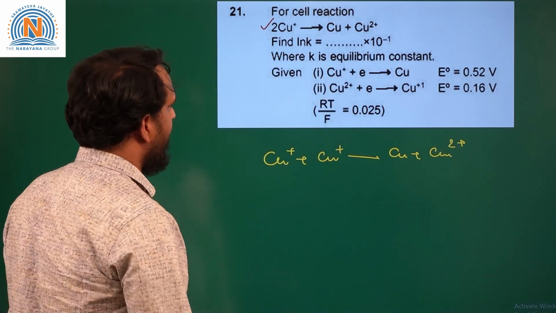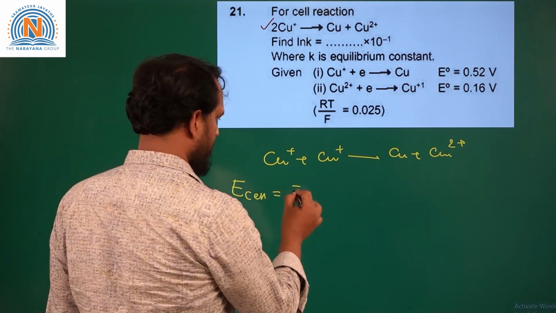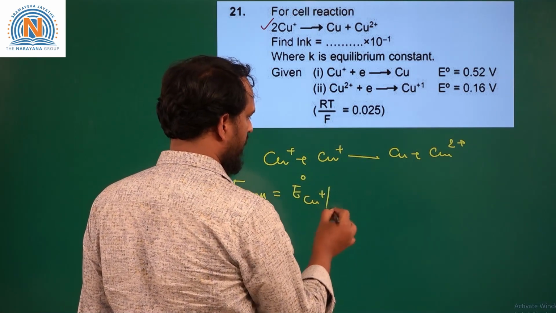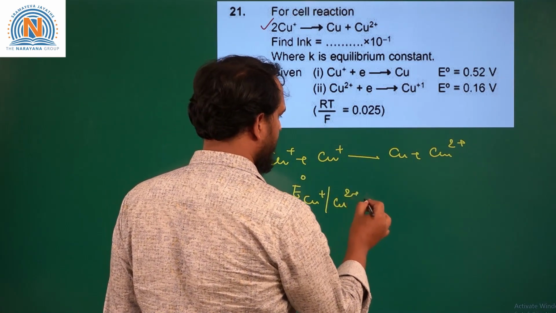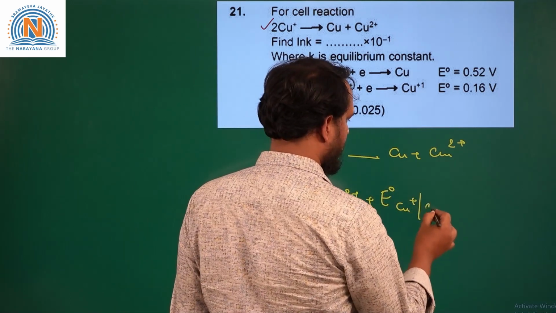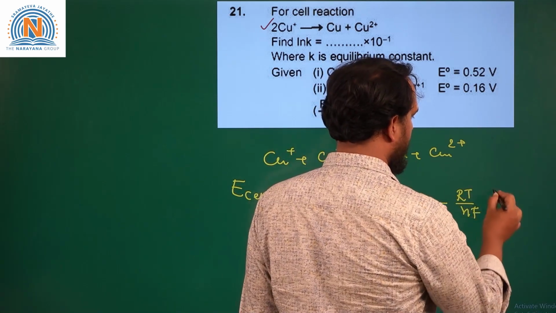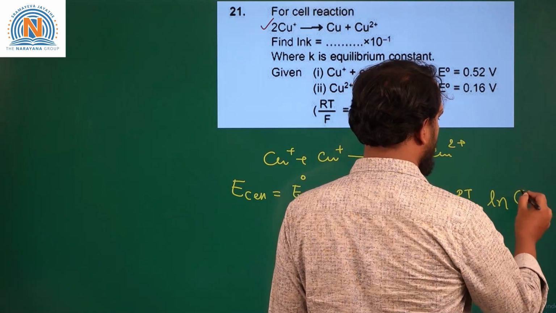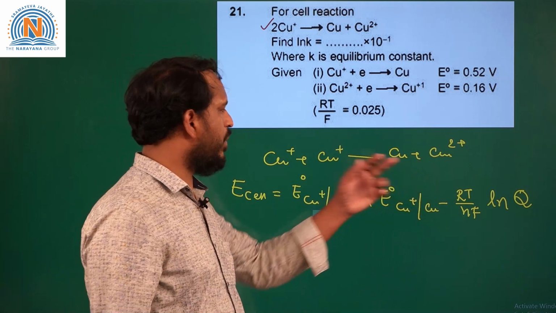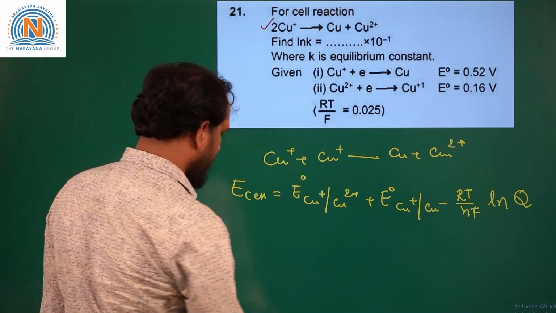For this reaction we can write the Nernst equation, that is E cell is equal to E naught cell, that is E naught Cu+ to Cu2+ plus E naught Cu2+ to Cu, minus RT by nF ln Q. Q is reaction quotient, that is concentration of Cu2+ by concentration of Cu+ whole square.